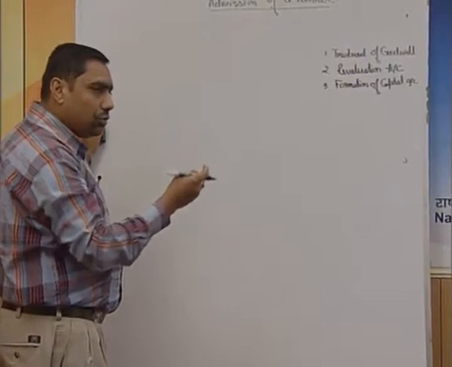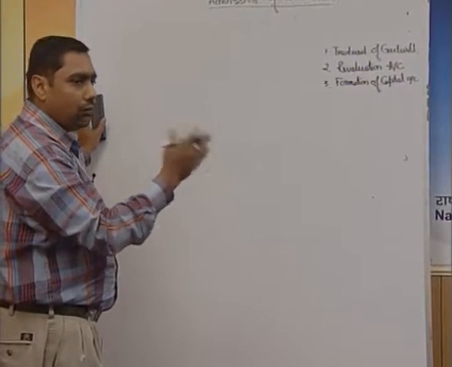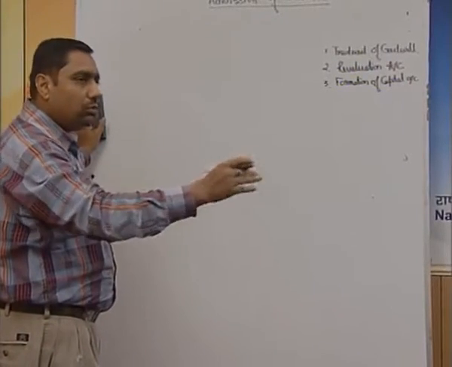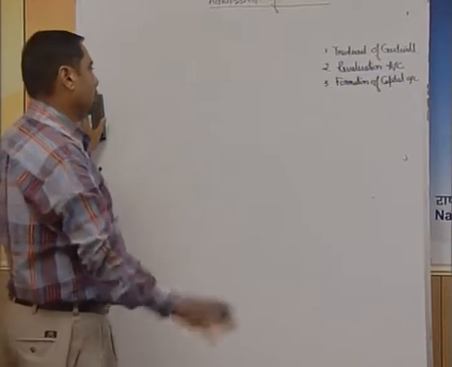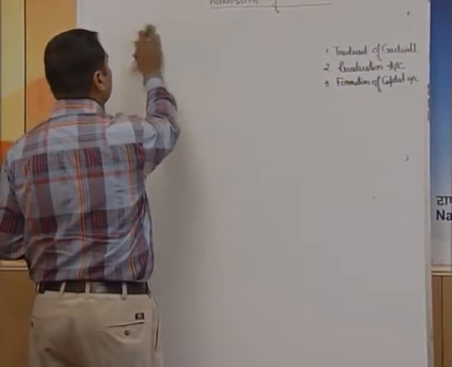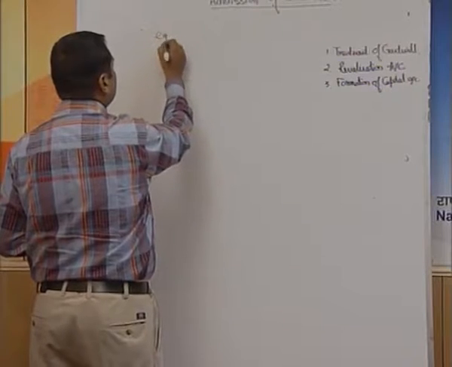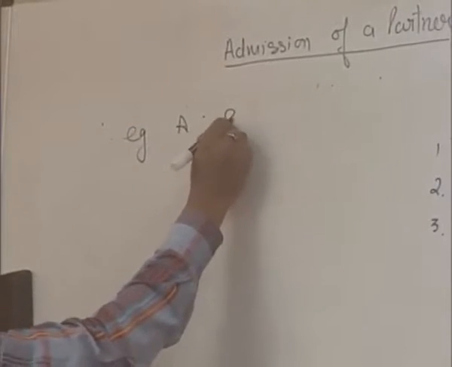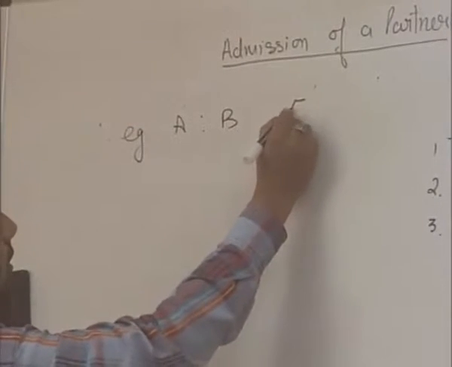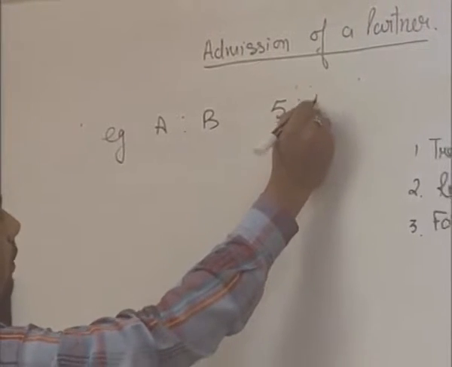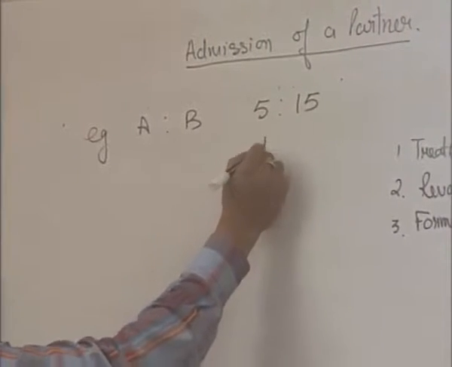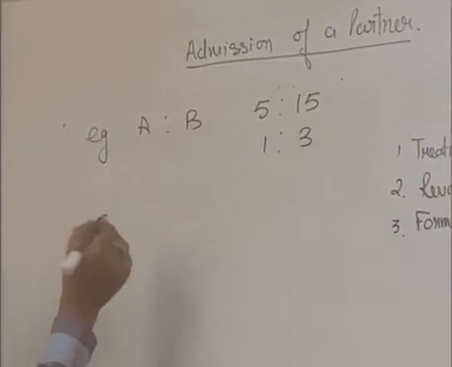If half of the goodwill is withdrawn, pass the entry with the half goodwill. If whole of the goodwill is withdrawn, pass the entry with the whole goodwill. I will explain you with the help of an example. There were two partners A and B. They were sharing the profit in the ratio of 5:15. We can have a further solution as 1:3.